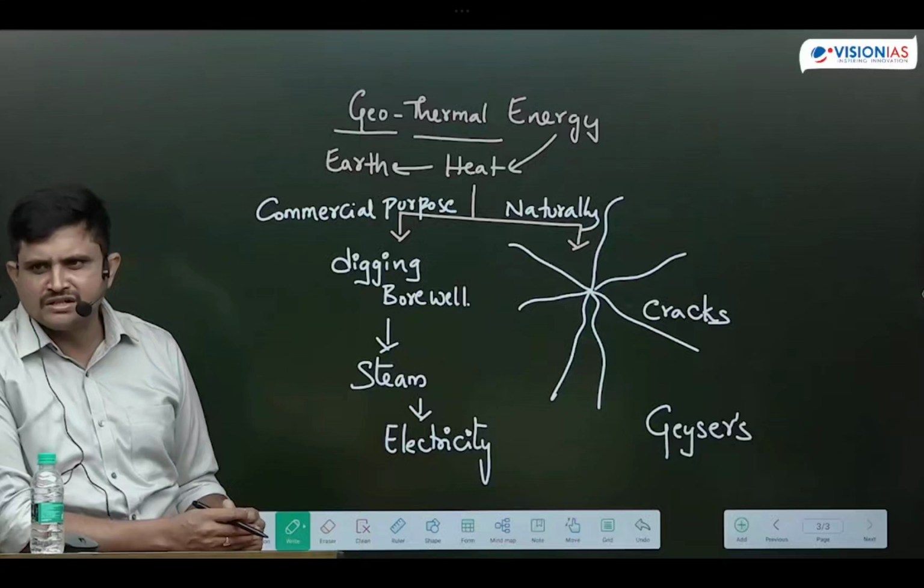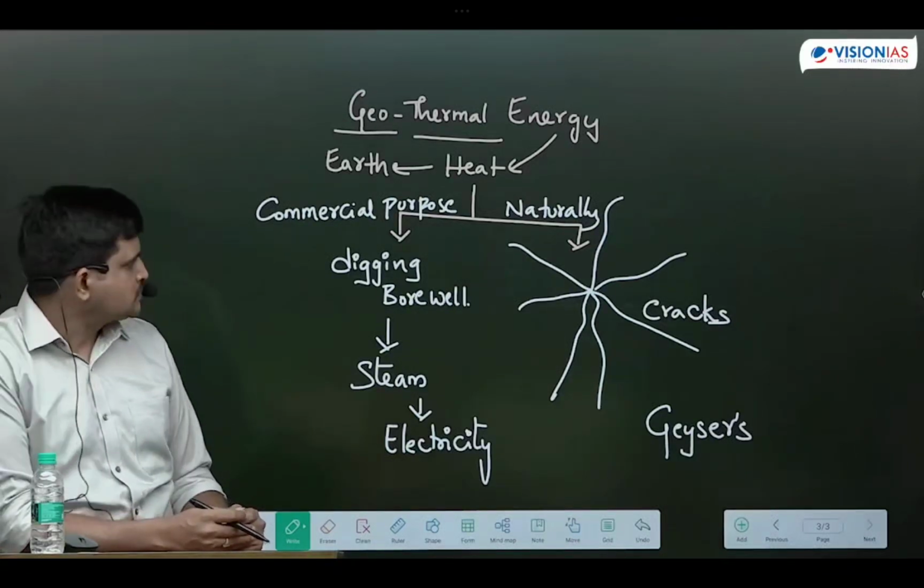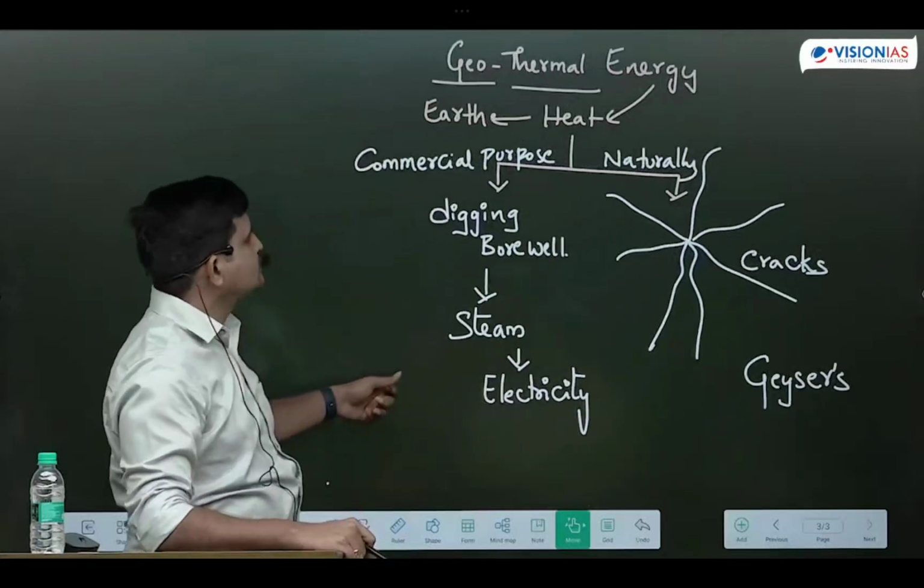Turbines in turn result in rotation of generators. Generators produce electricity. Okay, so this is what generally happens in the case of geothermal energy.